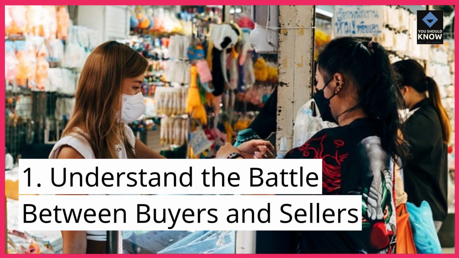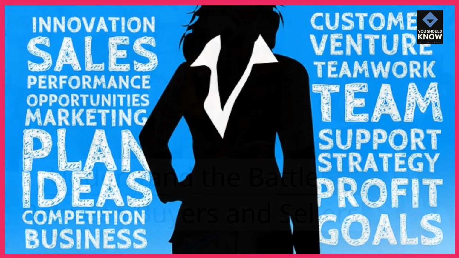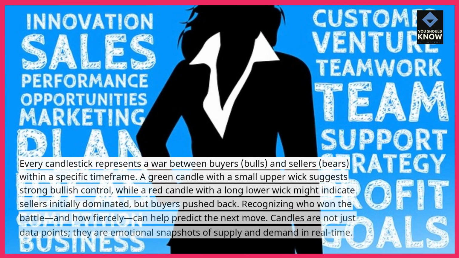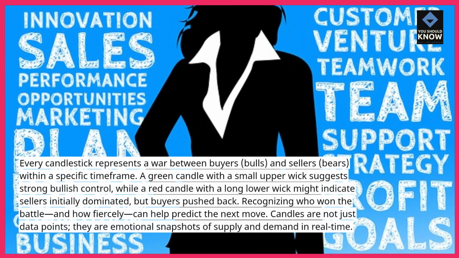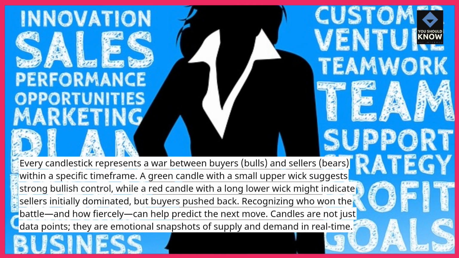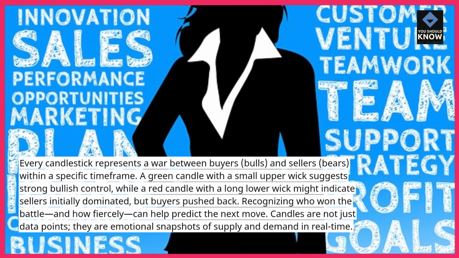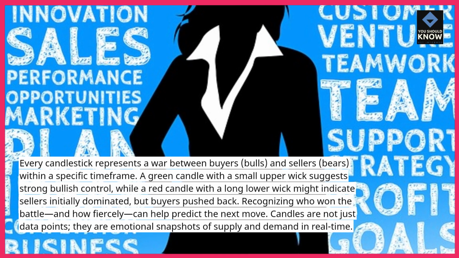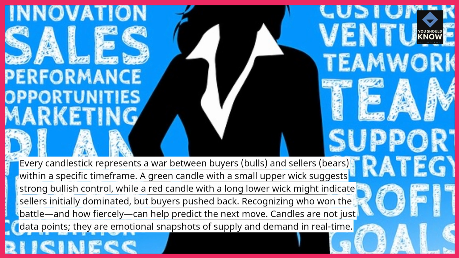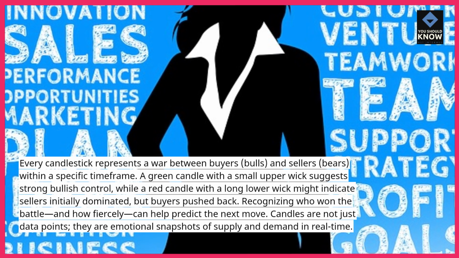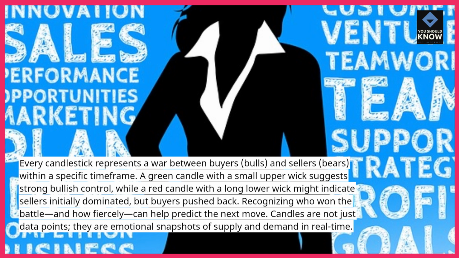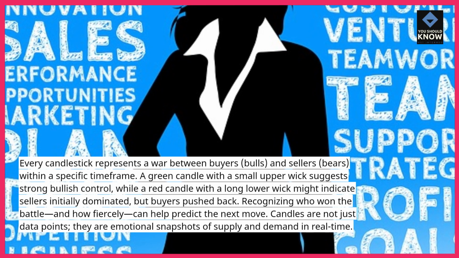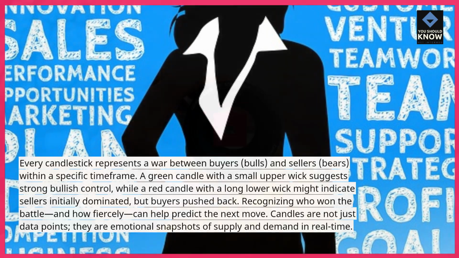1. Understand the battle between buyers and sellers. Every candlestick represents a war between buyers, bulls, and sellers, bears, within a specific timeframe. A green candle with a small upper wick suggests strong bullish control, while a red candle with a long lower wick might indicate sellers initially dominated, but buyers pushed back. Recognizing who won the battle, and how fiercely, can help predict the next move. Candles are not just data points, they are emotional snapshots of supply and demand in real time.